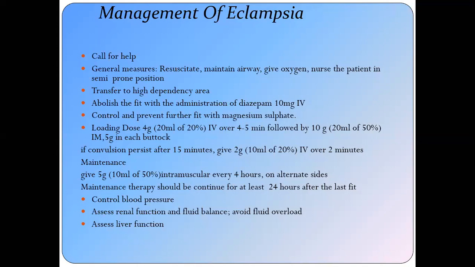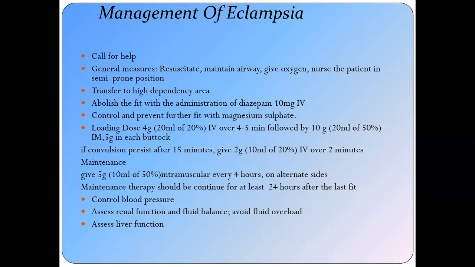You must have the antidote in hand, that is injection calcium gluconate. You must have the facility for intubation, so once the patient goes into respiratory arrest you can immediately intubate. Also assess for any contraindication to magnesium sulfate.